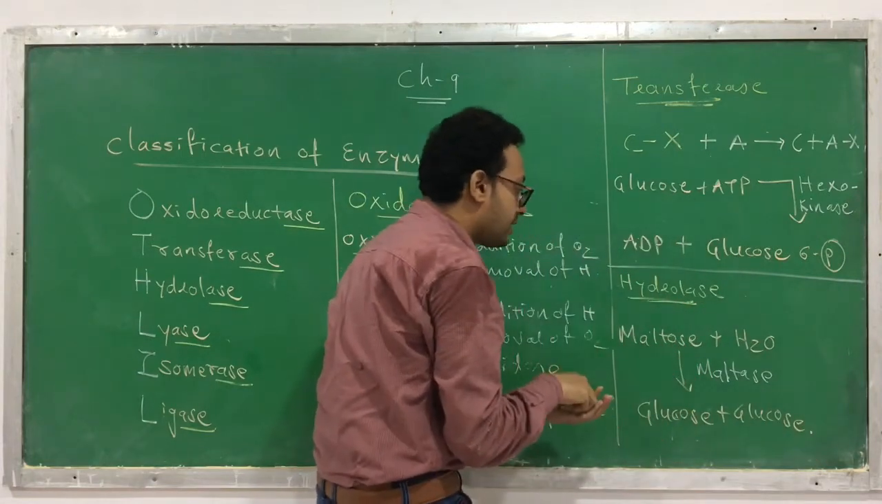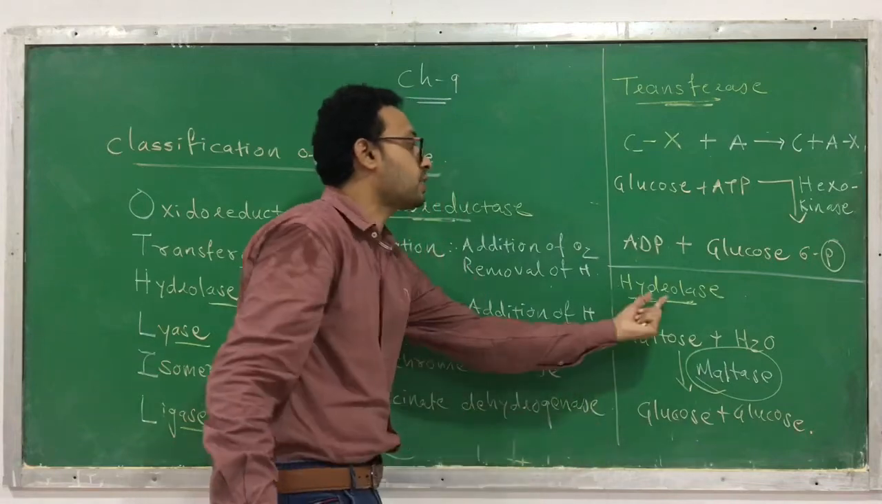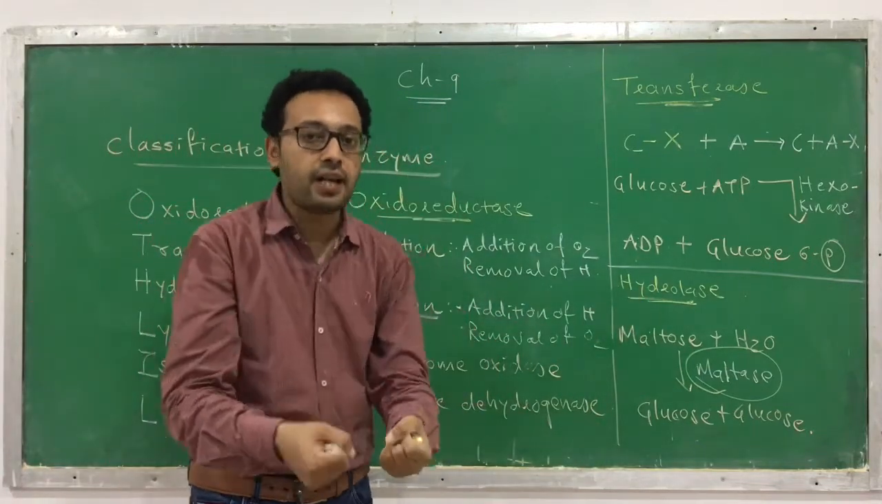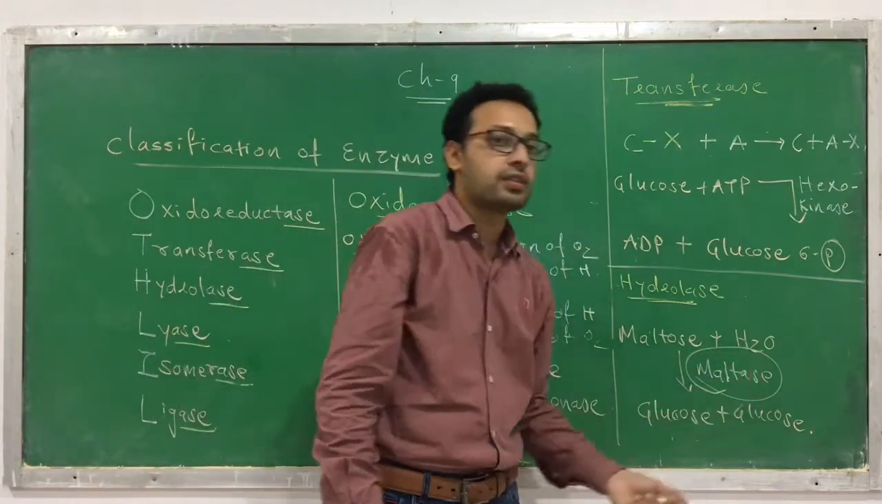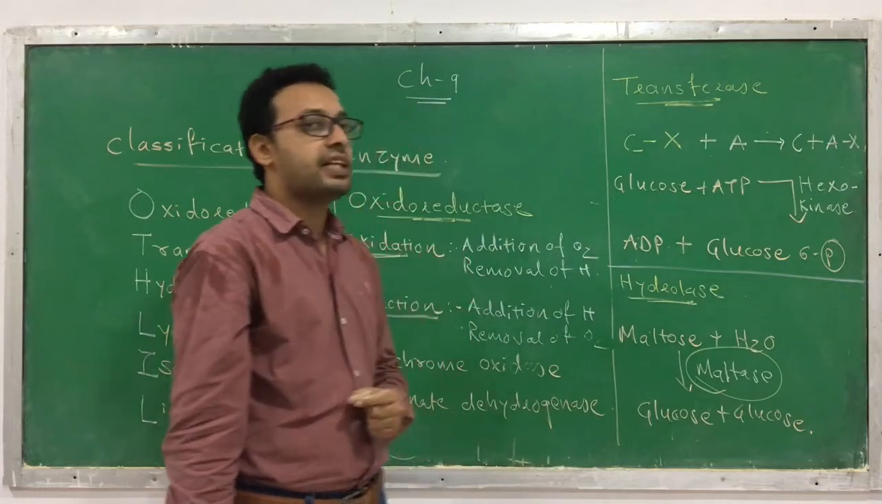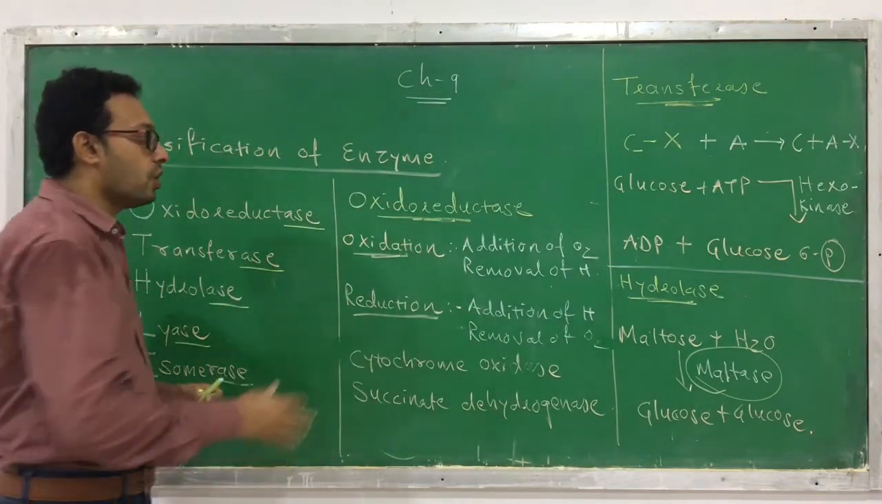Okay, so here you can see that this is a maltose. Maltase. So maltase is which category of enzyme? Hydrolase. It is responsible for breakdown in the presence of water. So if the breakdown occurs in the presence of water, such a category of enzymes is called hydrolase. Clear? So we have discussed these 3.